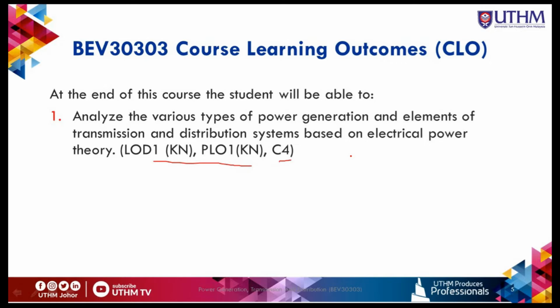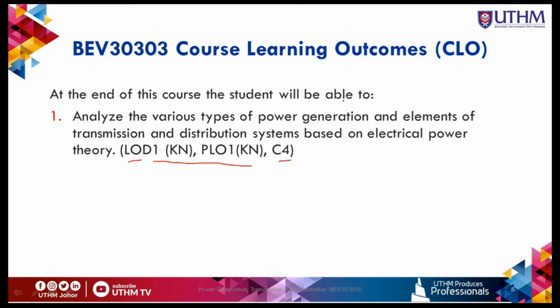MQA proposes the LOD, the learning outcome domain, while EAC proposes the PLO, program learning outcome. So we have to follow the outcomes from both agencies. LOD stands for learning outcome domain, while PLO stands for program learning outcomes.